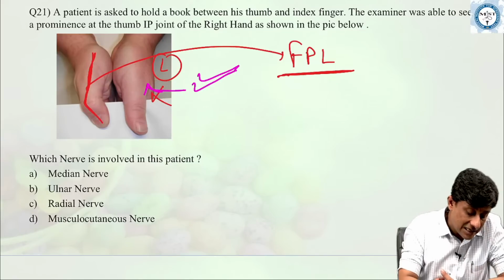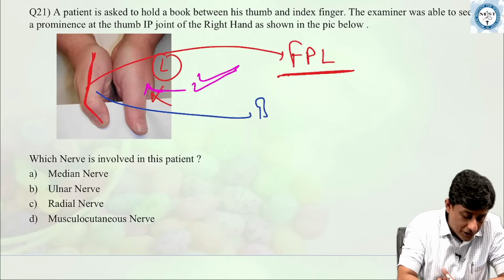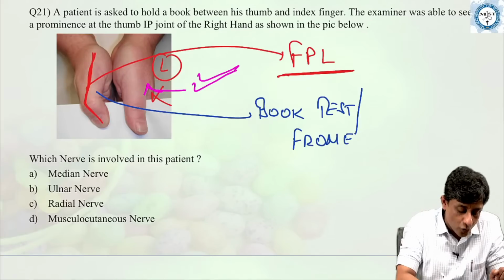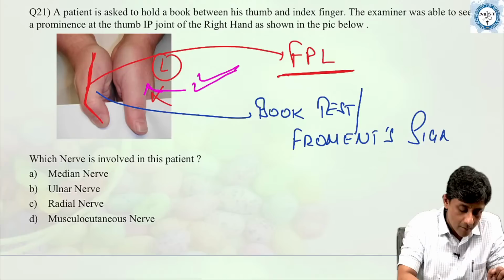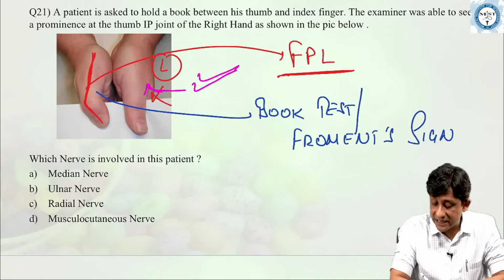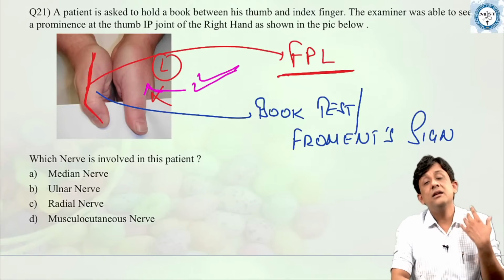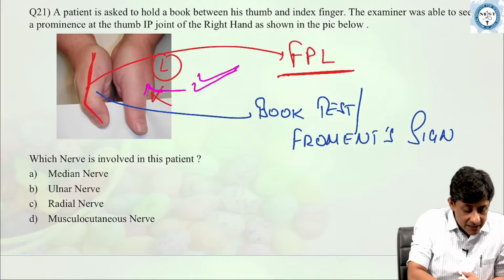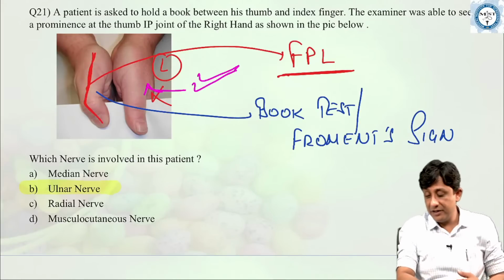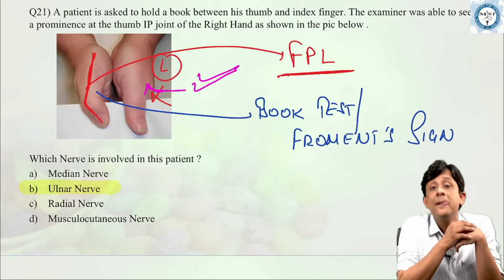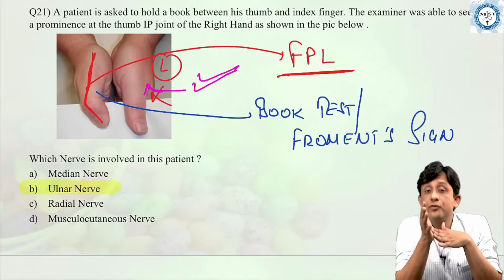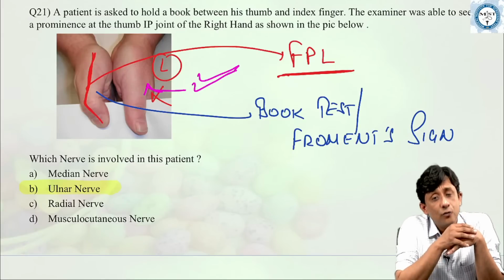This is a test which is called as a book test, also called as Froment sign, and the nerve and the muscle here which are involved is adductor pollicis, and the nerve is an injury to the ulnar nerve. This is Froment sign, and a very, very important question from the examination point of view.